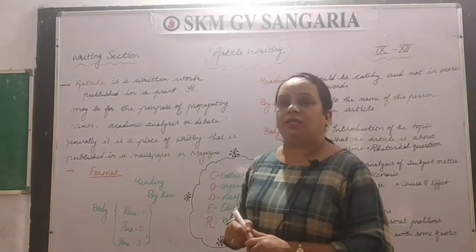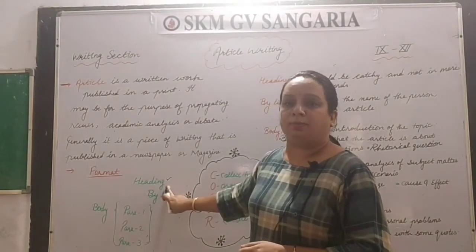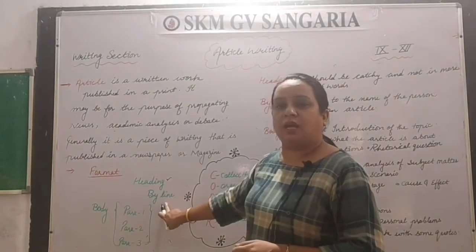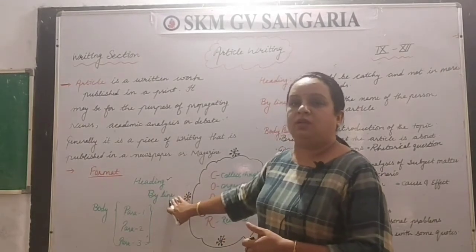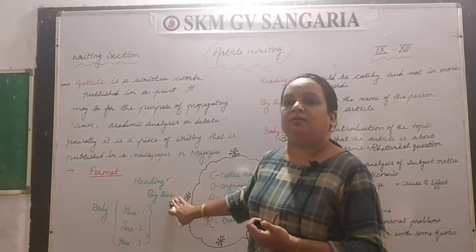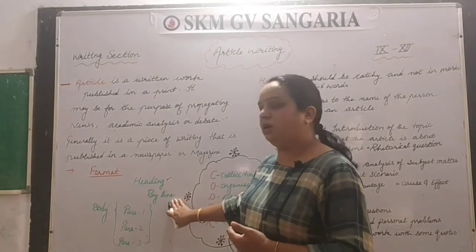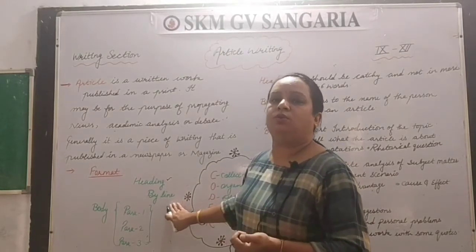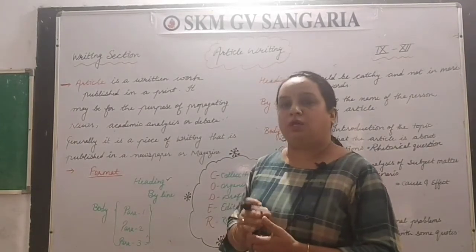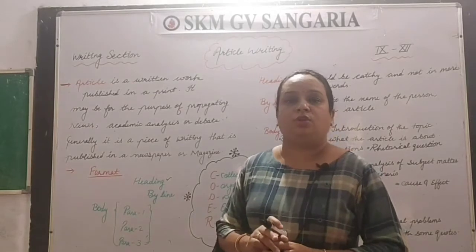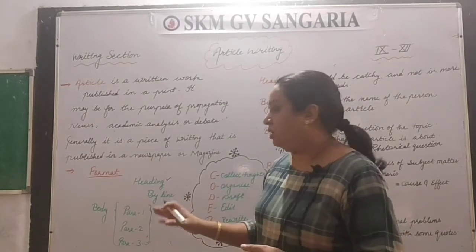So the very first thing is the heading, which you have to write at the center of your paper. Then in the second line you will write the byline. The byline means the name of the writer. Whatever name of the writer is given in your question, you have to write that. If it is not given, you may include your own name, or you may write by ABC, by XYZ, as per your choice. But if it is given in the question, you have to use only that name.